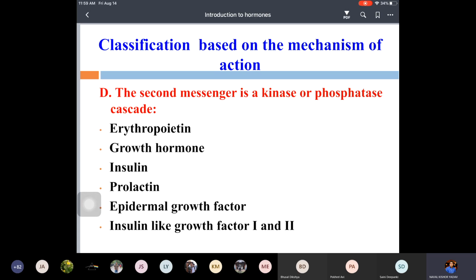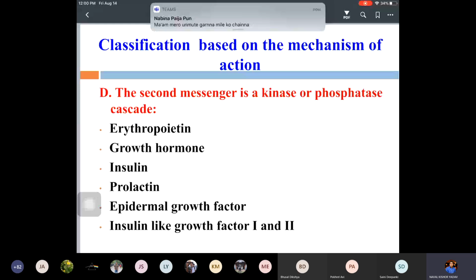Here, as I said before, there are two groups of hormones, group 1 and group 2. Group 1 includes steroid hormones, thyroid hormones, and calcitriol, for example. Group 2 includes protein, peptide, glycoprotein, and catecholamine hormones. That means group 1 is water insoluble and group 2 is water soluble.